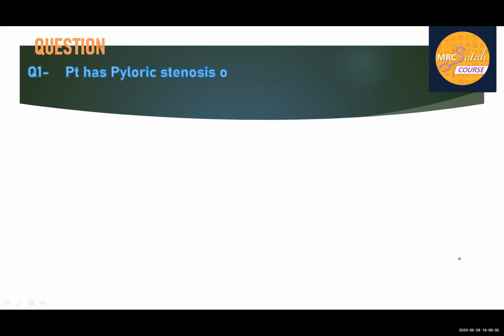Patient has pyloric stenosis or excessive vomiting. He's asking about the electrolyte disturbance. A patient with pyloric stenosis or vomiting will have a very important picture: hypochloremic, hypokalemic metabolic alkalosis. Hypochloremic, why? Because of loss of chloride. Why loss of chloride? Because of loss of HCl with vomiting.